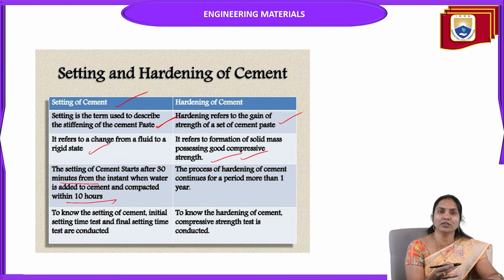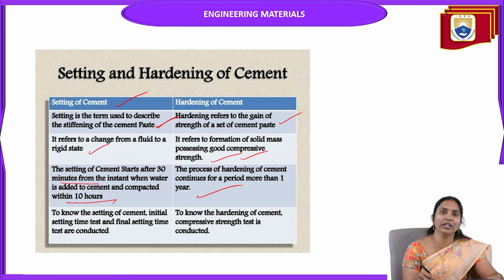This is known as the initial set. After 30 minutes it undergoes stiffening or setting, and the process is completed within 10 hours or 1 day. Hardening of cement continues for a period of more than 1 year.